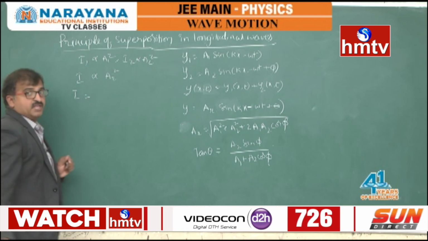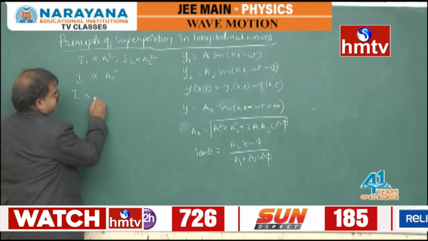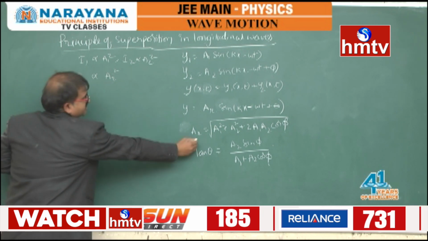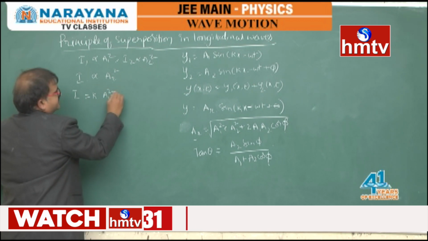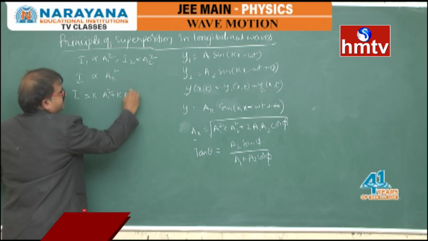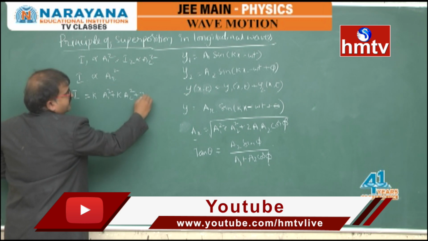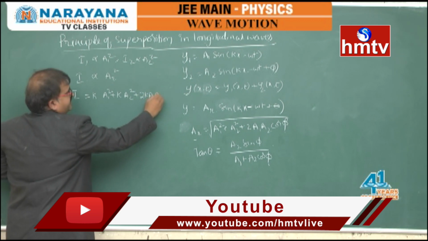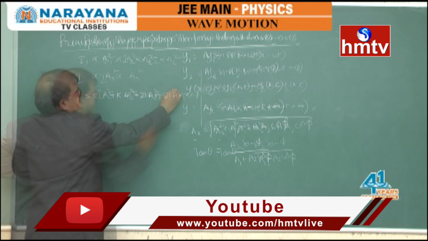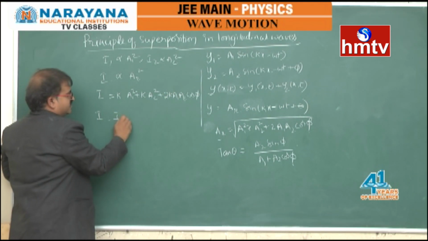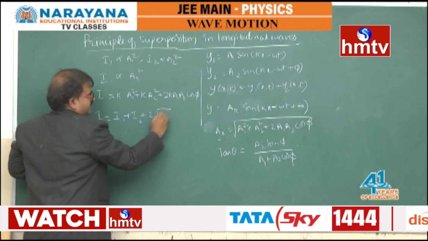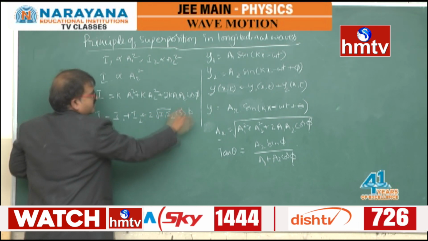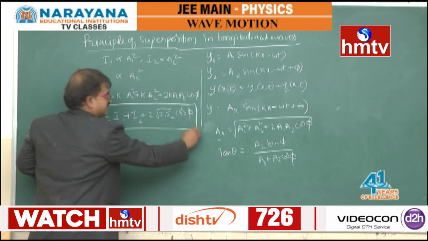Taking some constant times A1 square, constant times A2 square, and some constant times A1 A2 cos phi, I = I1 + I2 + 2 root(I1 I2) cos phi will be the expression.